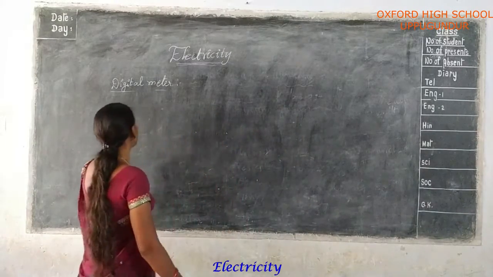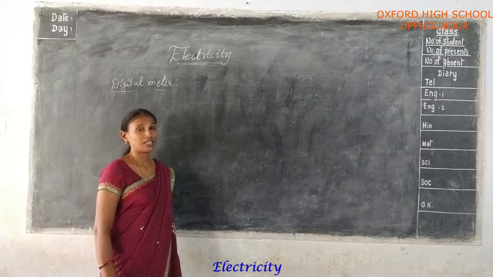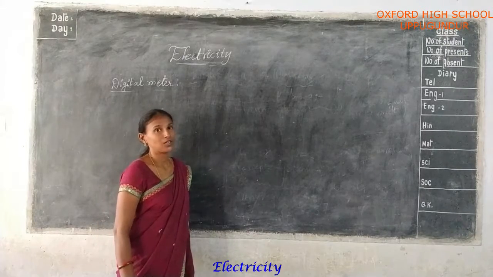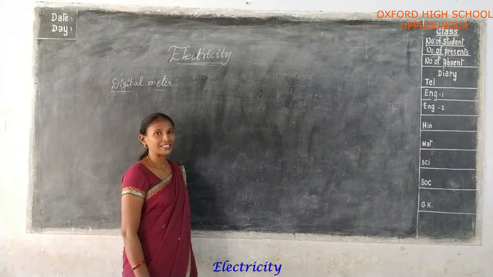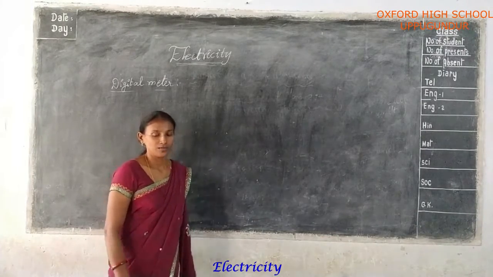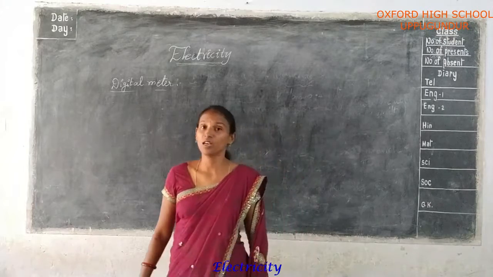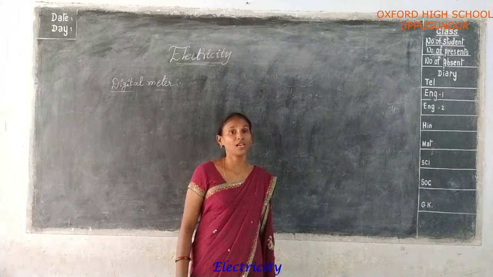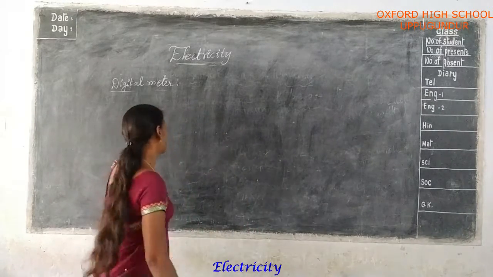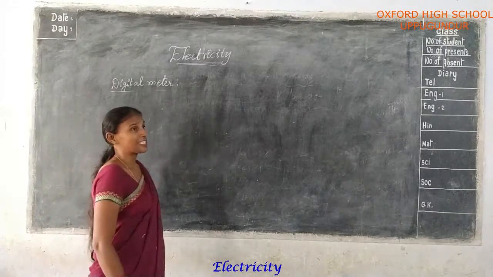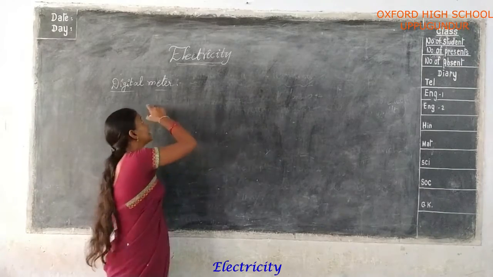Okay, now discussing the digital meters. Digital meters record your daily usage of electricity. You read the amount of electricity and its cost. And one more thing: electricity is not free of cost. Yes or no? So you must pay some amount for the electricity power you use. Now you come to the electricity department and they record the reading in digital meters.